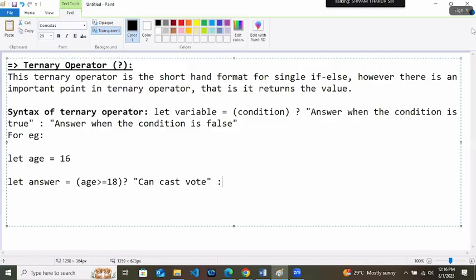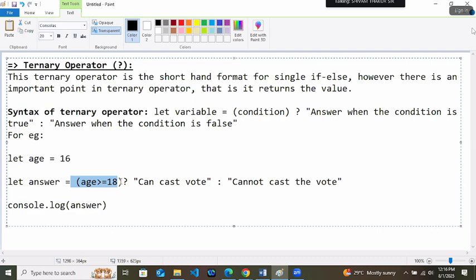Colon, if this condition is false, cannot cast the vote. But it is returning the value, it will not print the value. So you have to print the answer now. Console.log answer. Because one value will be going inside the answer variable depending upon this condition.